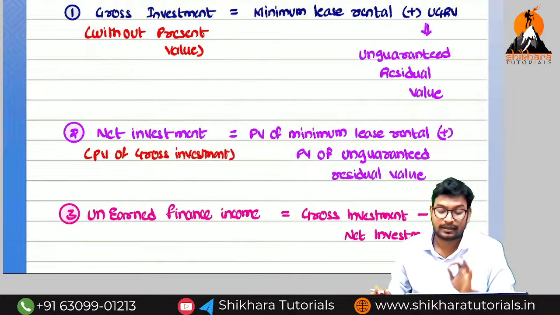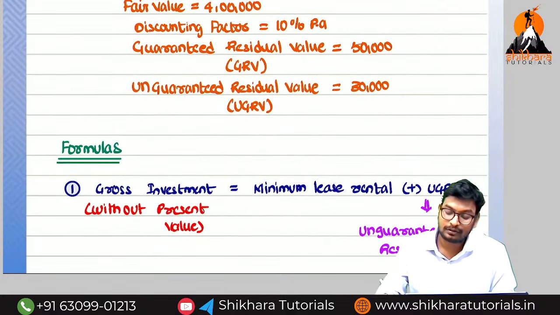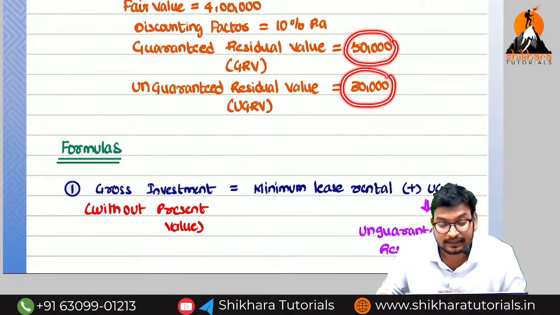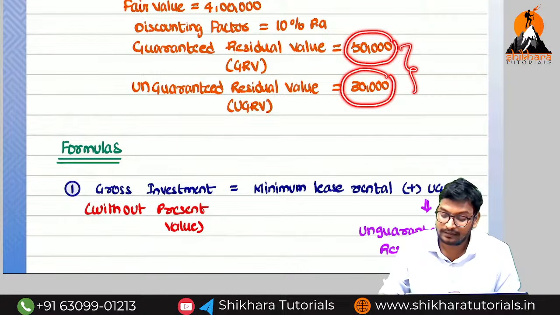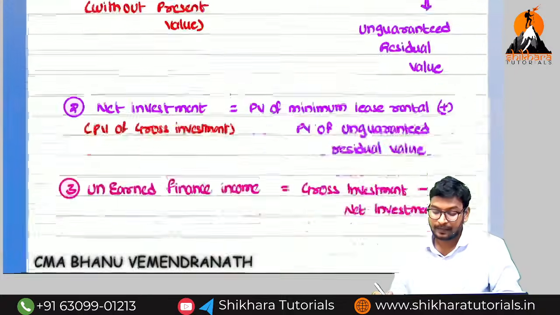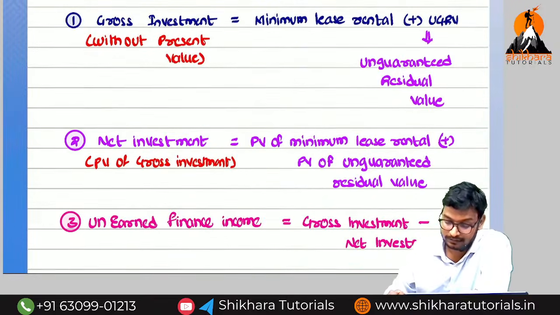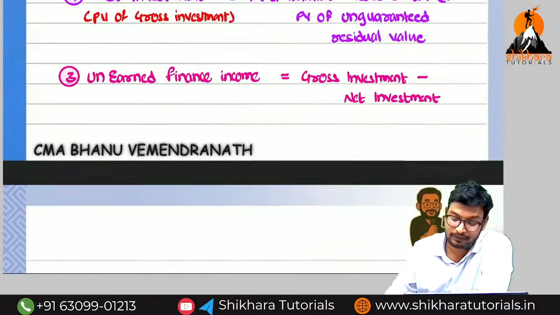Okay, now what is the main point here? We should consider not only the guaranteed, we should also consider the unguaranteed. So these 2 points will come only in the last year receivables. You need to remember that point. Okay guys? So no need to remember all the formulas also. Without any formulas we can do.